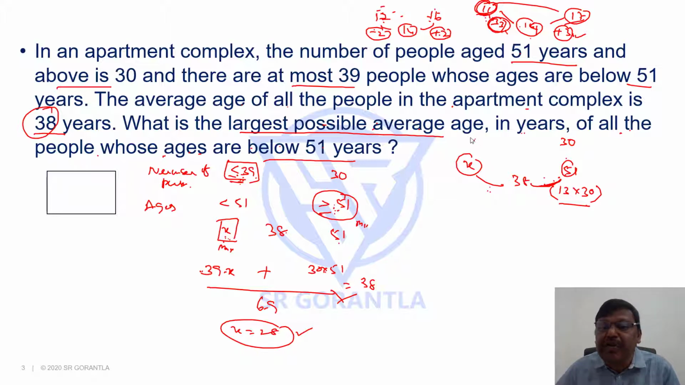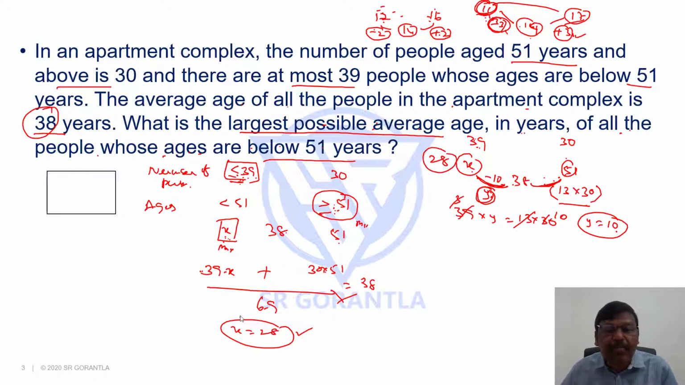But what is the number of people here? I am assuming 39. Why not less? We will discuss that. If it is 39 people, let us assume the shortfall is some y. So 39 into y should be equal to 13 into 30. You can say 13 threes, 3 tens. So y equals 10. If the shortfall is 10, it means the average here is 28.